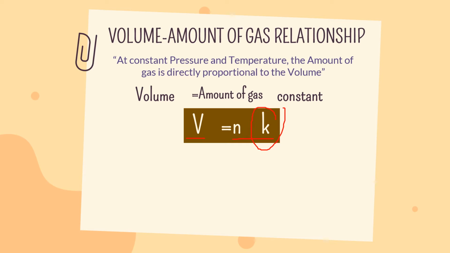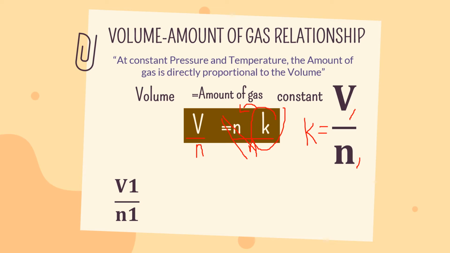So to do that, we need to divide both sides of the equation by the quantity beside it, which is the amount of gas, to cancel out the amount of gas and leave the constant on one end of the equal sign, having this equation. So it is constant that the volume is directly proportional to the amount of gas. Now, if we have a constant relationship between volume and amount of gas, and a change happens, this relationship will still remain.